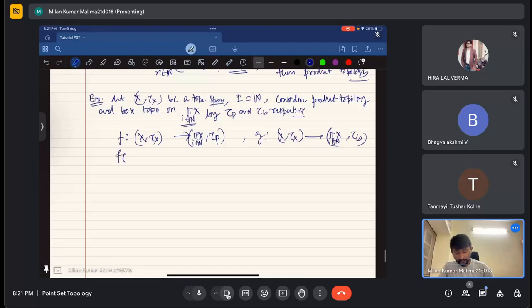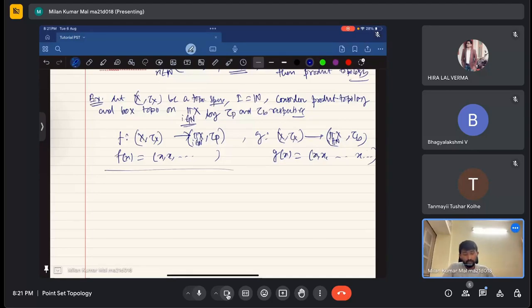How is f defined? f(x) = (x, x, x, ...), all elements are x. How is g defined? g(x) = (x, x, x, ...), all elements are like that. Here there is no finite; I take the index set I to be infinite, obviously, so the elements are basically a sequence here.